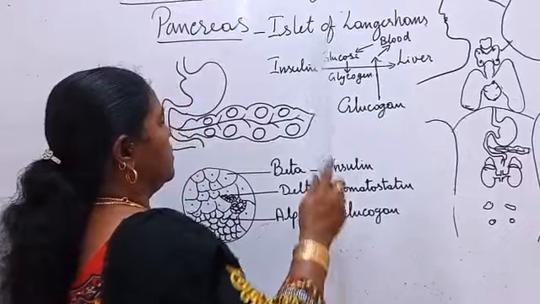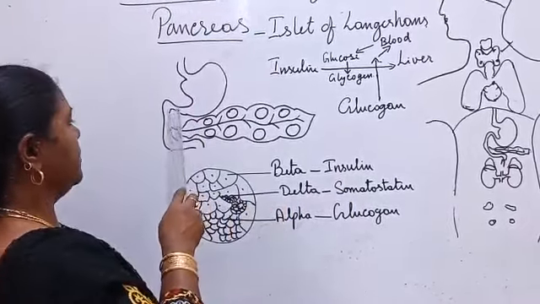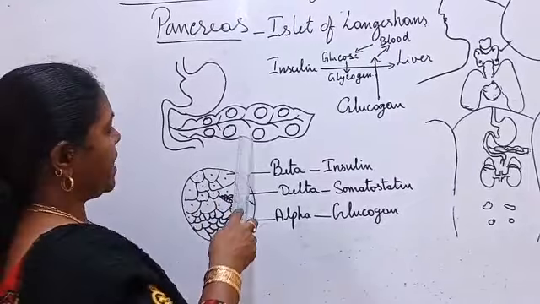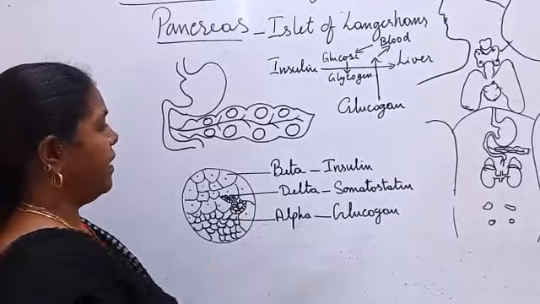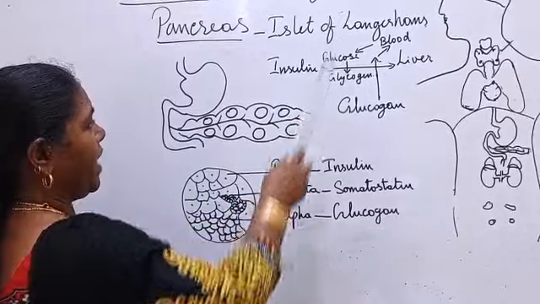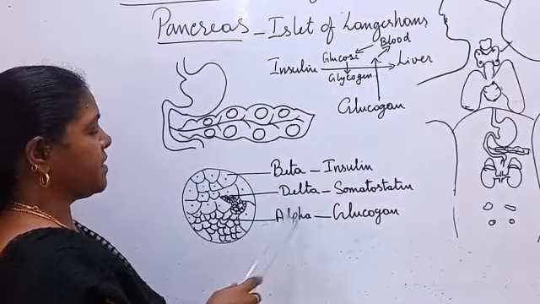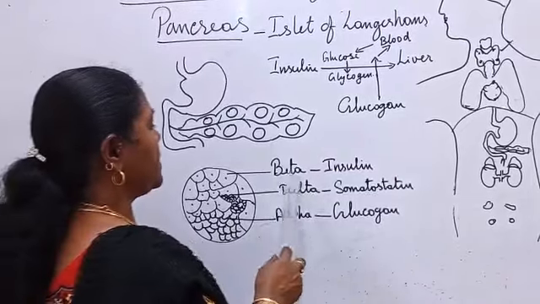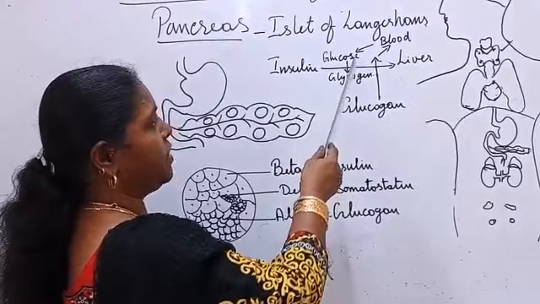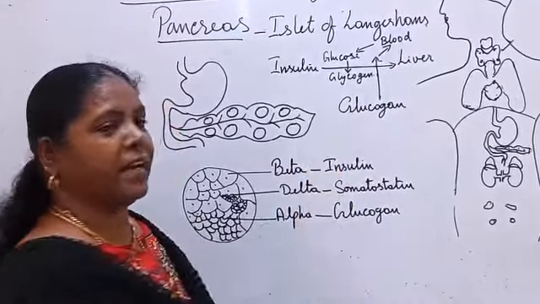Okay, so the pancreas is located near the duodenum, and it is a 2-in-1 gland. It has an exocrine as well as an endocrine gland. The endocrine part of the pancreas is called the islets of Langerhans. The islets of Langerhans consist of 3 types of cells: beta cells, delta cells, and alpha cells. Beta cells secrete insulin, which induces the cells to utilize glucose and convert glucose into glycogen and store it in the liver.